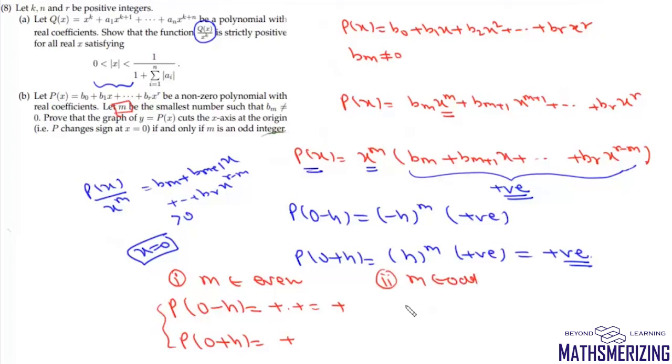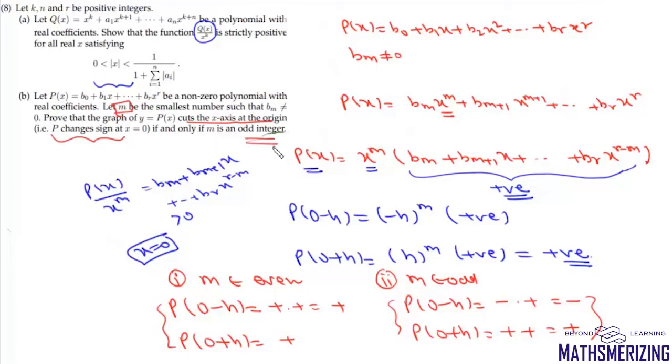If the value of m is odd, in that case P(0 minus h) will be minus 1 to the power m. So it will be minus into plus, which is minus, and then P(0 plus h) will be plus into plus, it will be simply plus. So the sign of this expression changes when the value of m is odd. So this function is going to cut the x-axis at the origin, that is, it is going to change sign at x equal to 0 if and only if m is an odd integer.